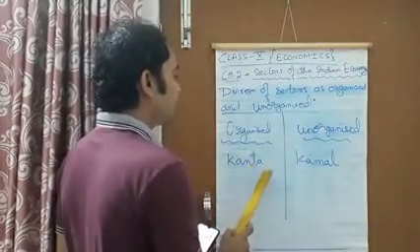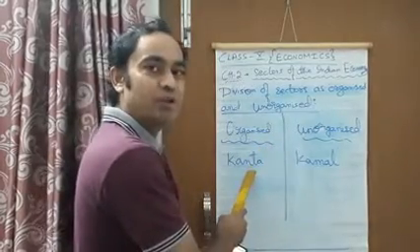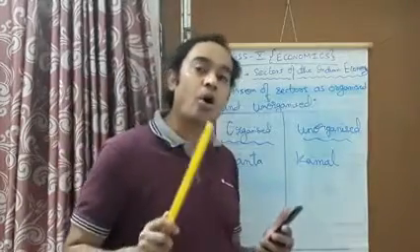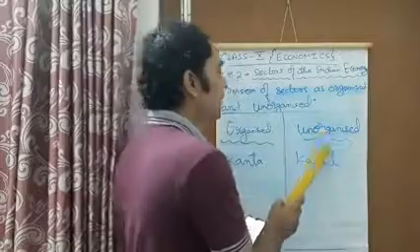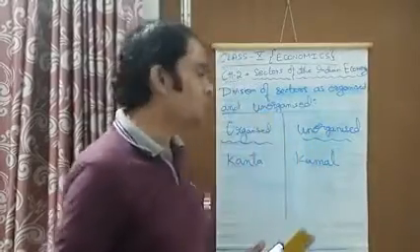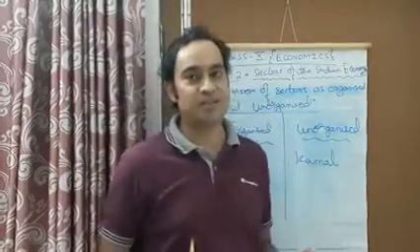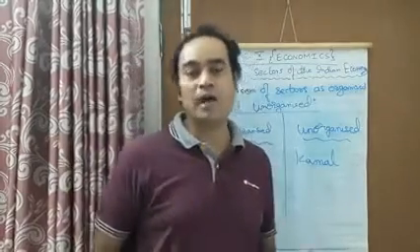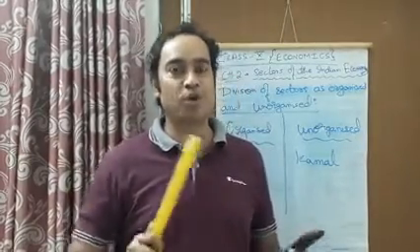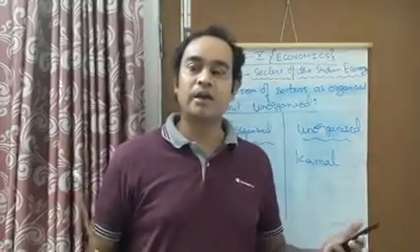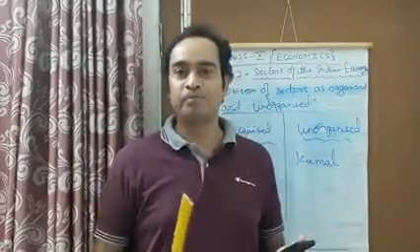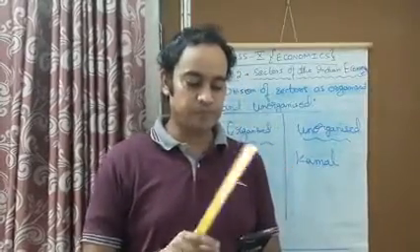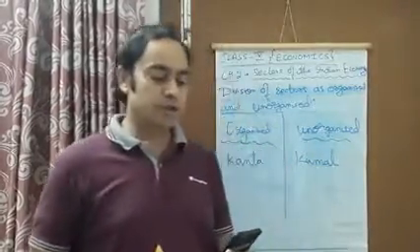In the organized sector, we are going to take the example of Kanta. She is working in an organized sector, and Kamal is another person who is working in the unorganized sector. So let us understand by their work how the organized and unorganized sectors differ. First of all, I am going to read for Kanta. Kanta works in an office.